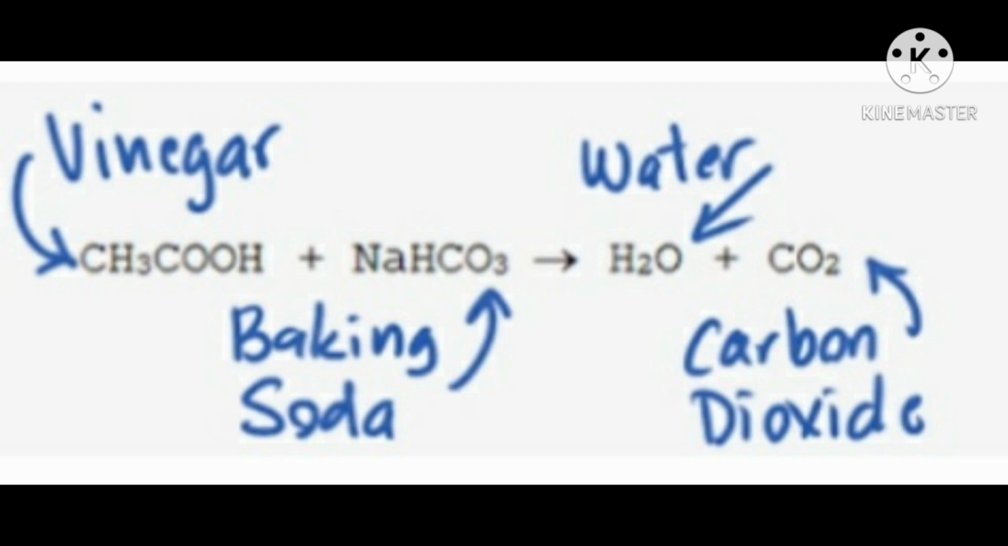Baking soda is sodium hydrogen carbonate and vinegar contains acetic acid. When baking soda and vinegar are mixed together, a chemical change takes place between sodium hydrogen carbonate and acetic acid to form sodium acetate, carbon dioxide, and water.